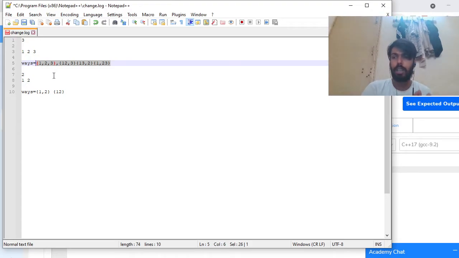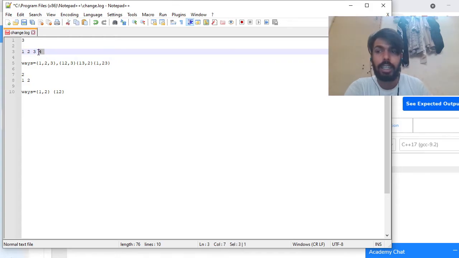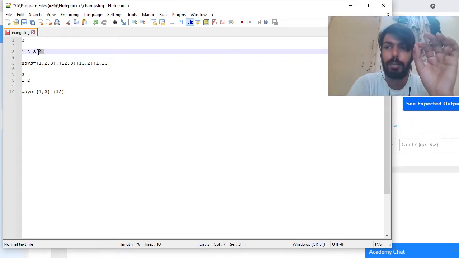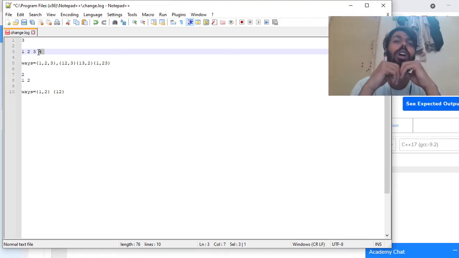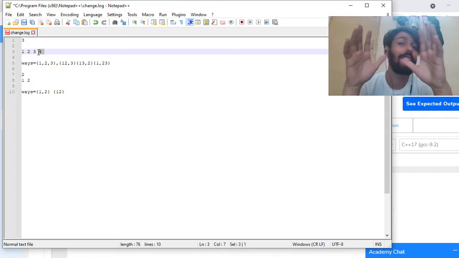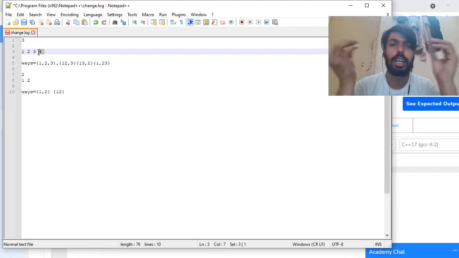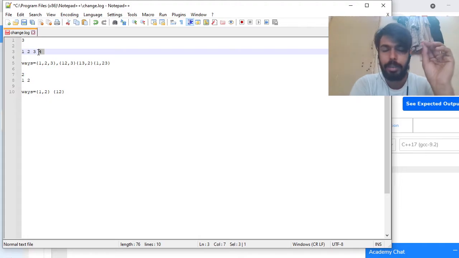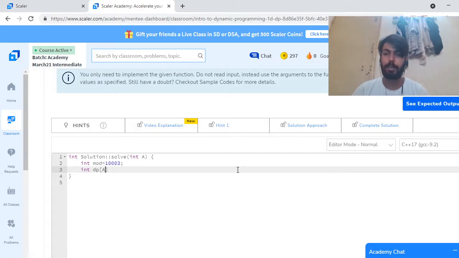Suppose there are four people, okay, the fourth person is coming to the party. So what is the total number of ways? This person can form a pair with any of the i minus 1 elements. If there are already three people and the fourth person is coming, then the fourth person sees there are three people, so he can make a pair with anyone, or the second option is he can enjoy the party alone. Okay. So I assigned one DP array of size a plus 1.